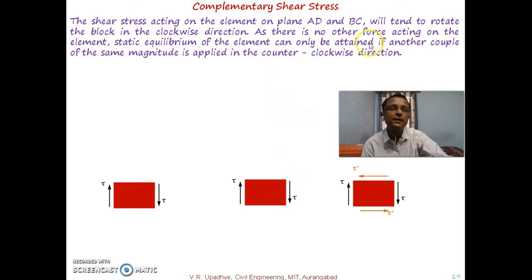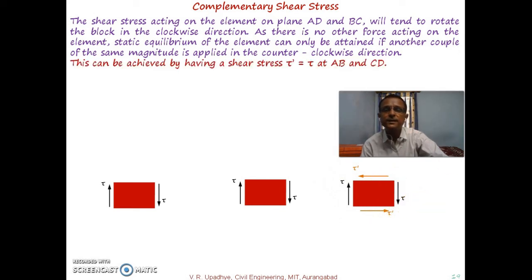As there is no other force acting on the element, static equilibrium of the element can only be attained if another couple of the same magnitude is applied in the anti-clockwise direction. So in the anti-clockwise direction there must be something so that that particular segment will be in equilibrium. So this can be achieved by having a shear stress tau dash which is equal to tau at AB and CD.